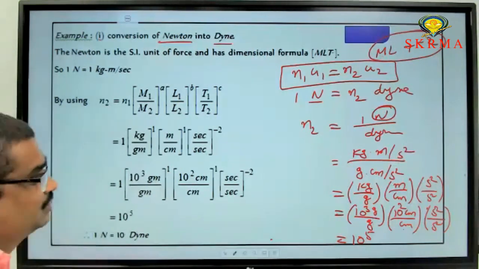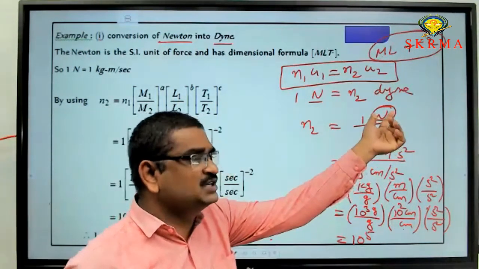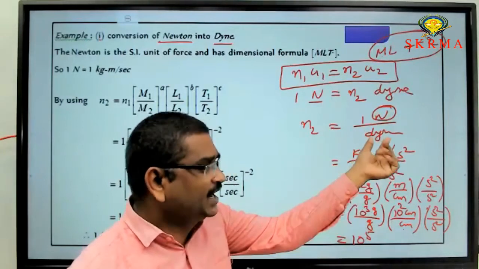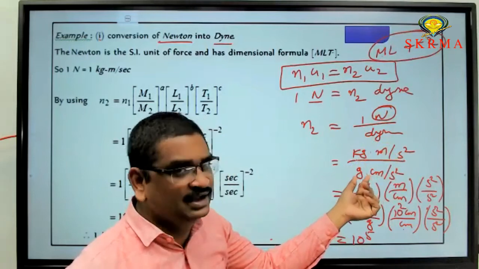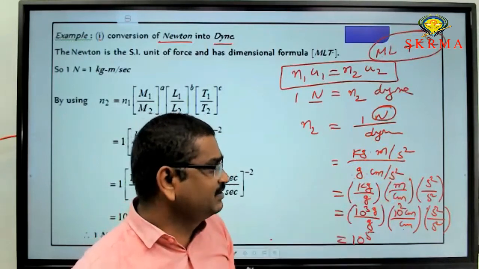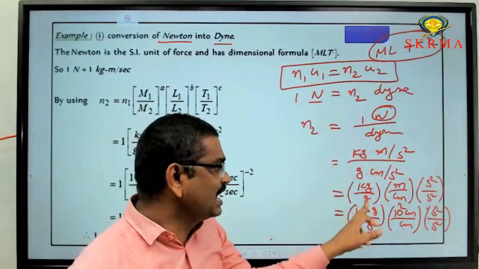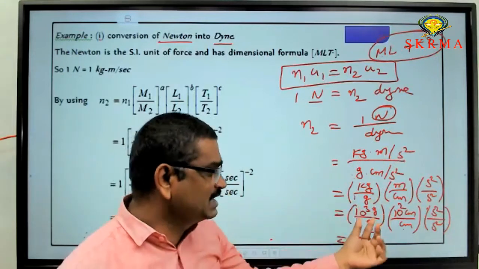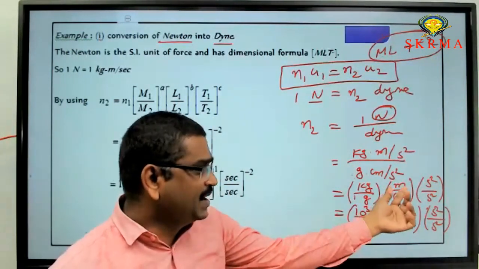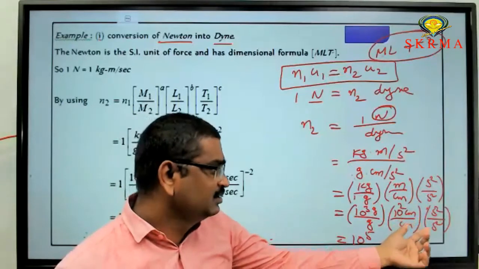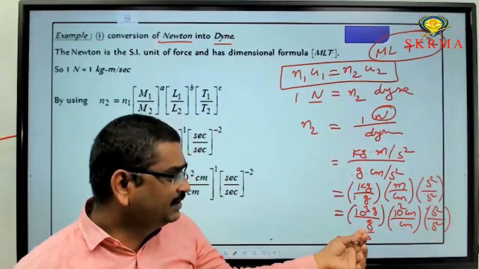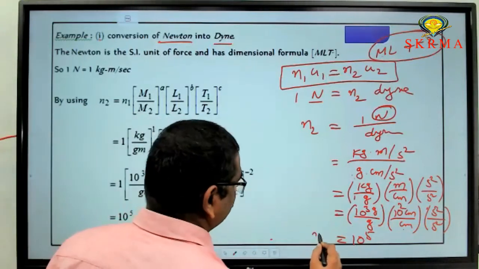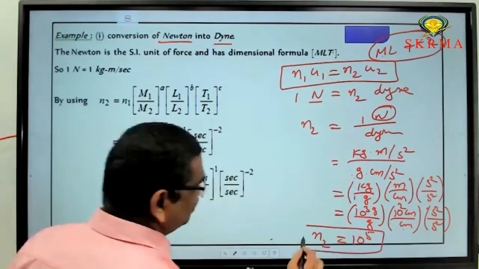Next, substitute and expand this Newton. Write down Newton in terms of SI units: kg meter per second square. Write down dynes in terms of CGS units, that is gram centimeter per second square. Separate this: kg by gram, next meter by centimeter, second square by second square. So kg is nothing but 10 power 3 grams, and meter is nothing but 10 power 2 centimeter. Second, no need to convert. If you cancel similar terms, then you will get N2 as 10 power 5.